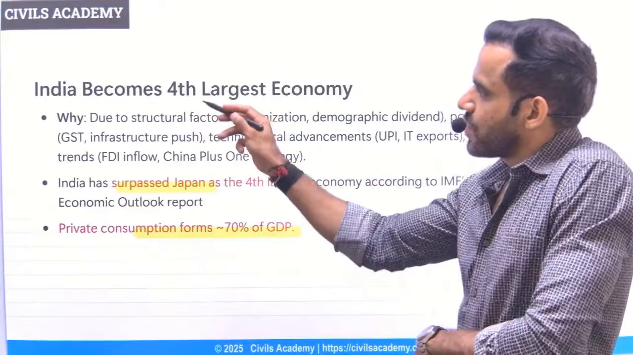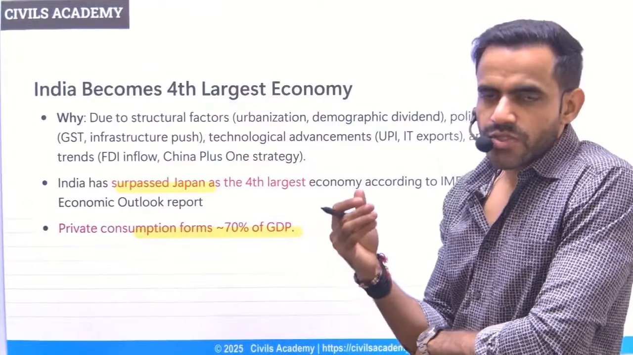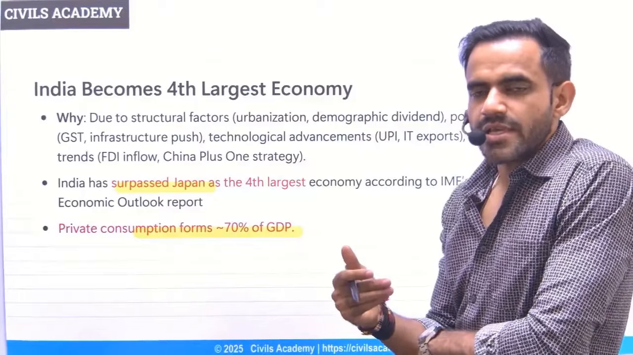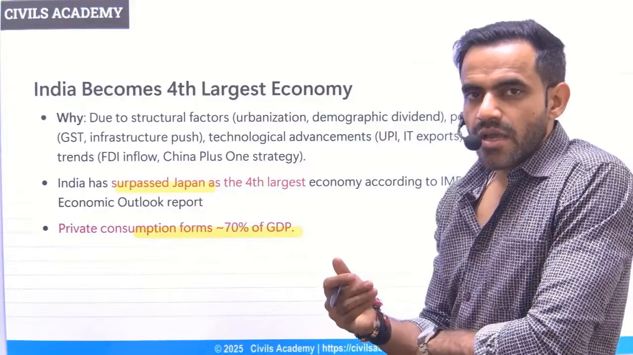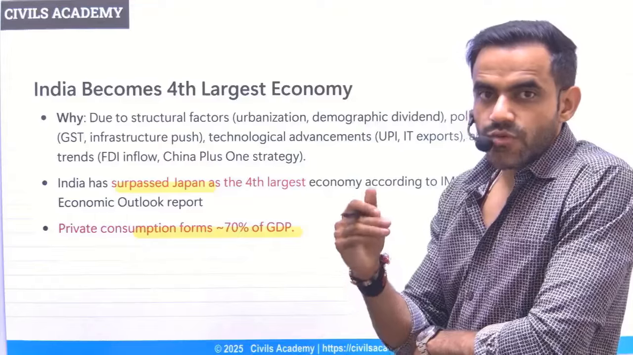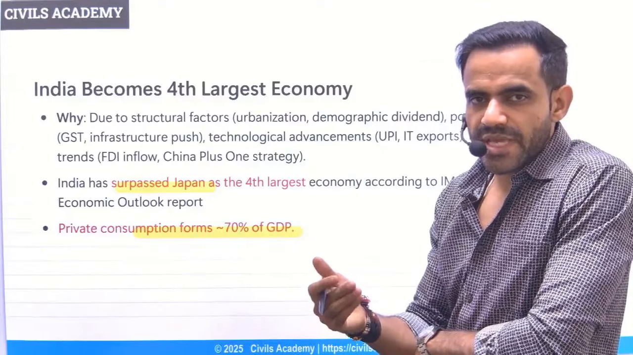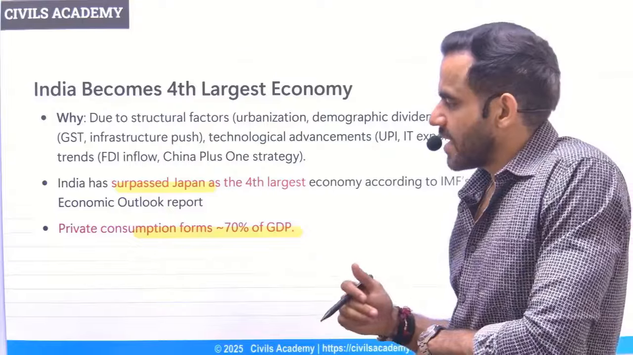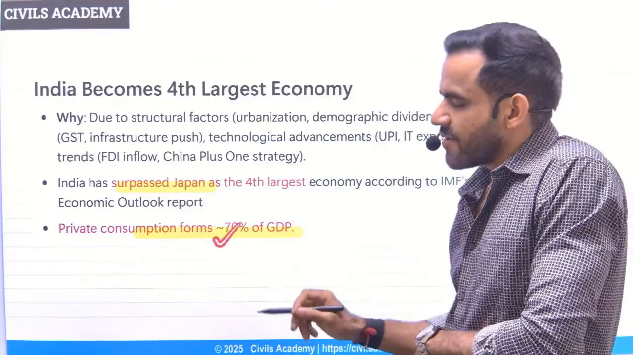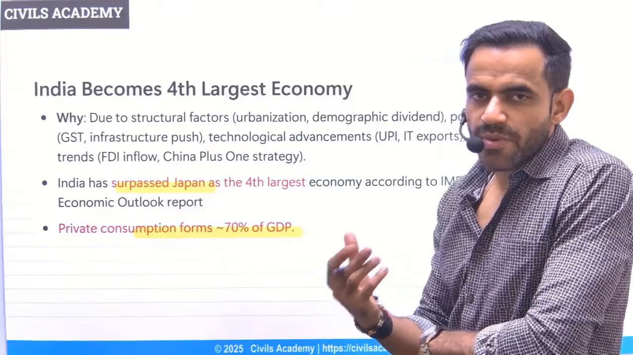Next is related to India's size of economy. India became the fourth largest economy. We recently surpassed Japan, so we are the fourth largest economy. The US is the largest economy in terms of GDP, then China, then Germany, and then India. Roughly 70% of our GDP is because of private consumption.